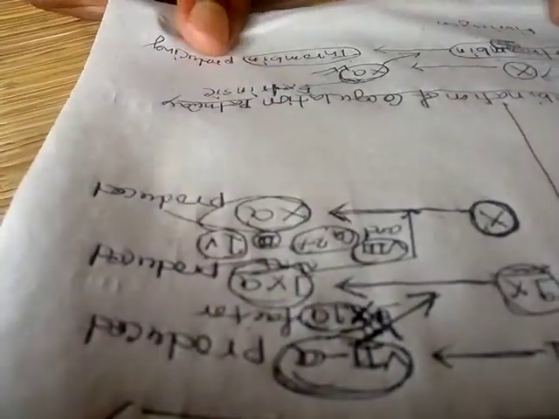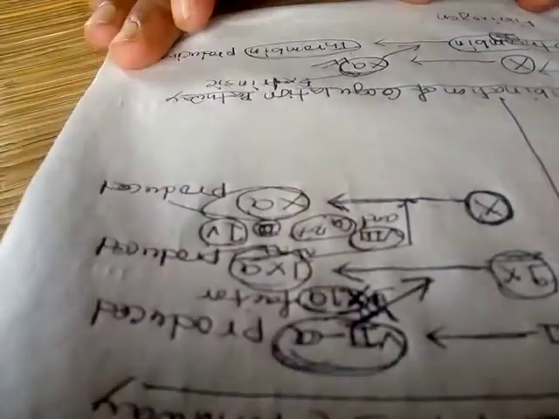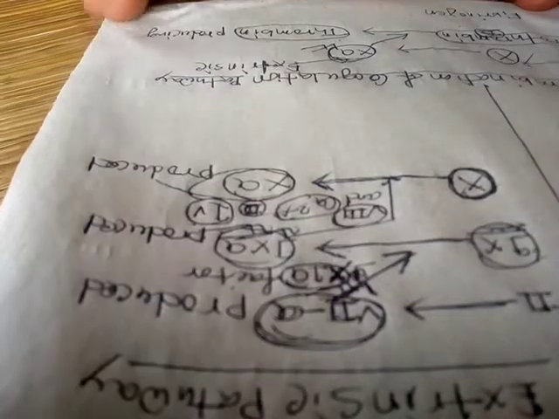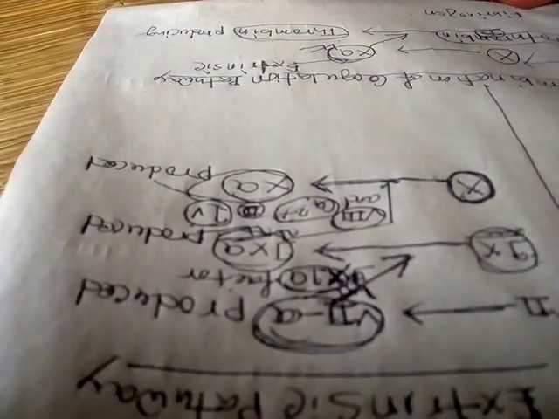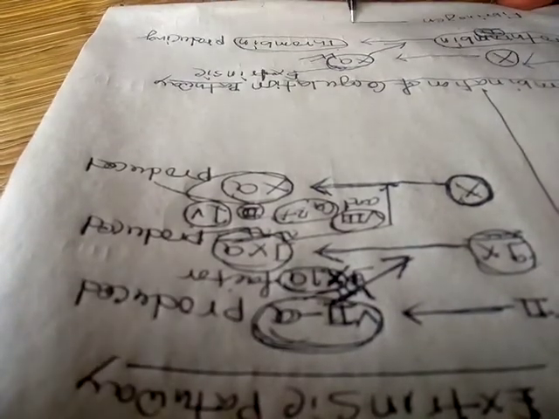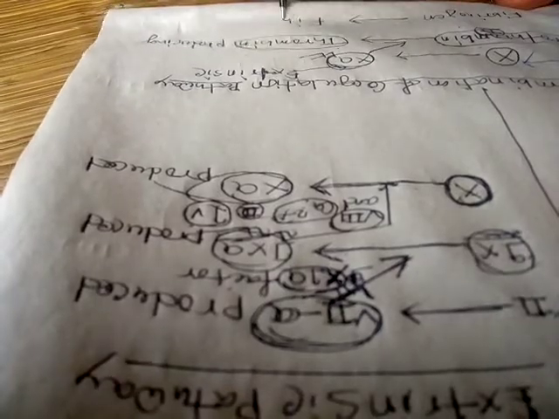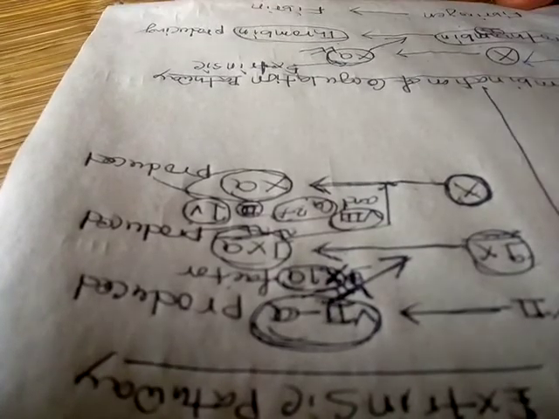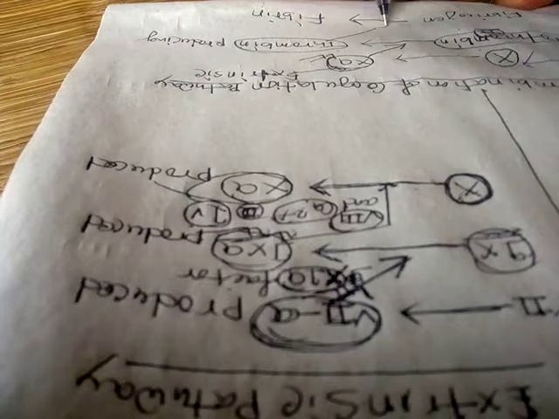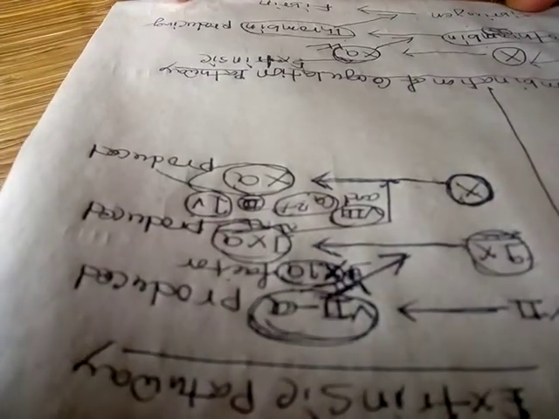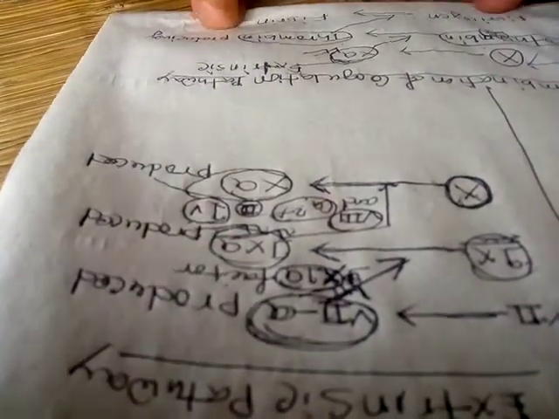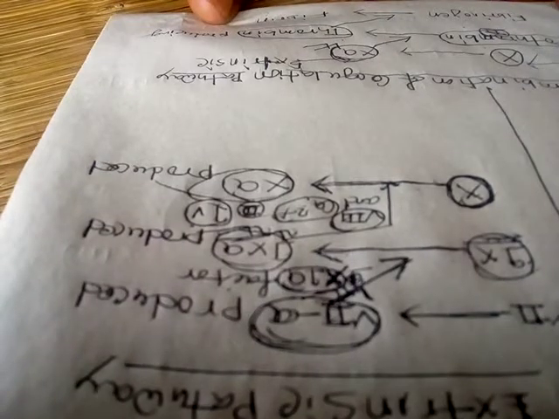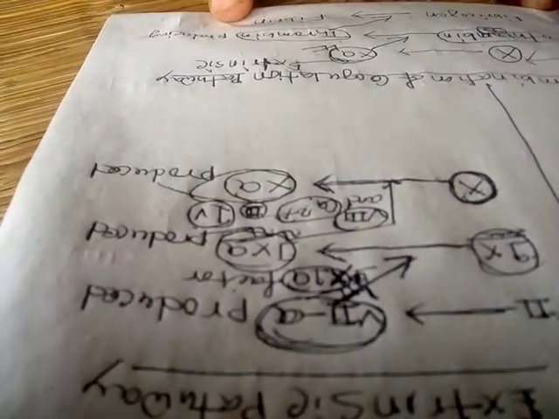So fibrinogen is converted into fibrin with the help of thrombin. Is it clear? So with the help of thrombin.